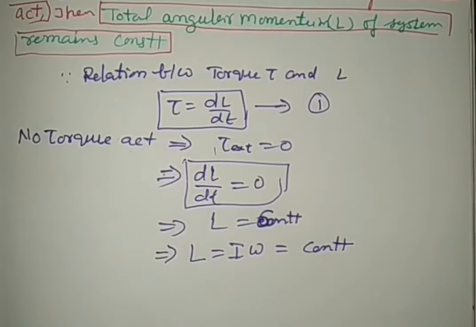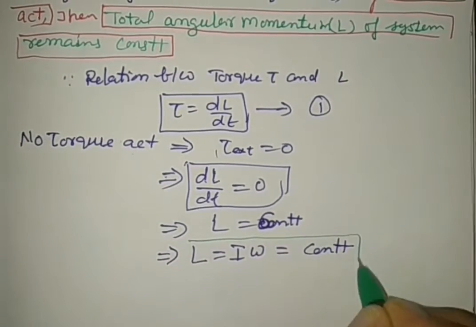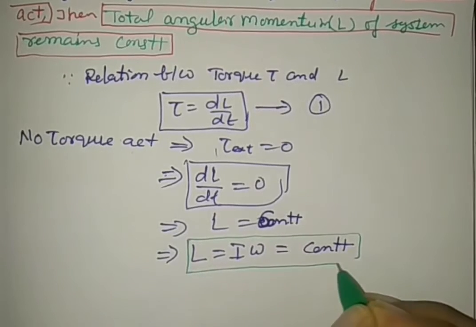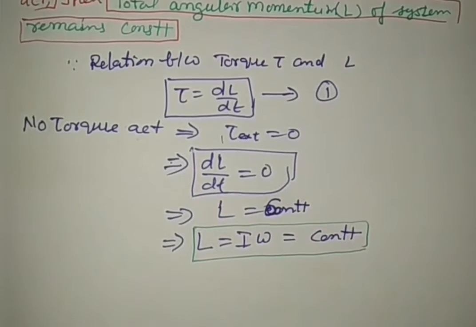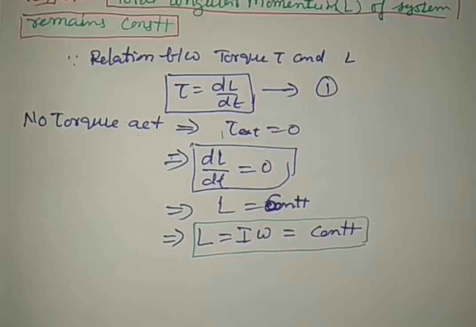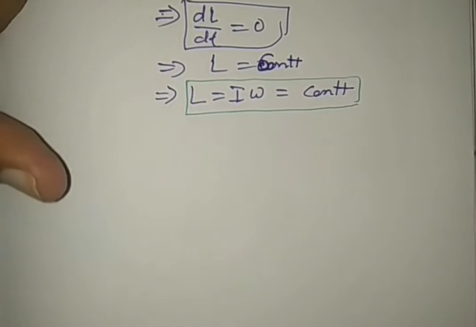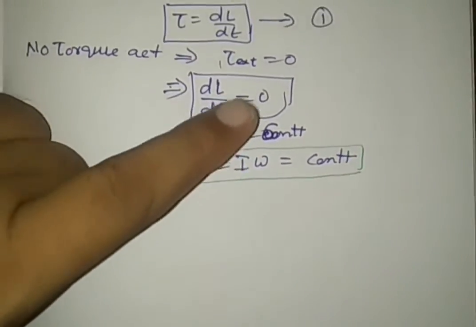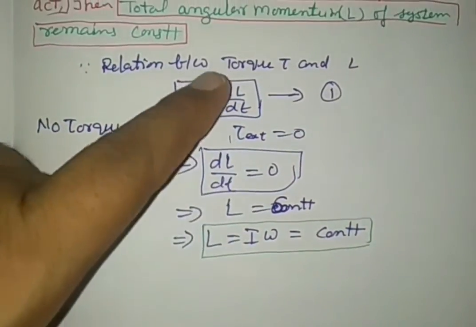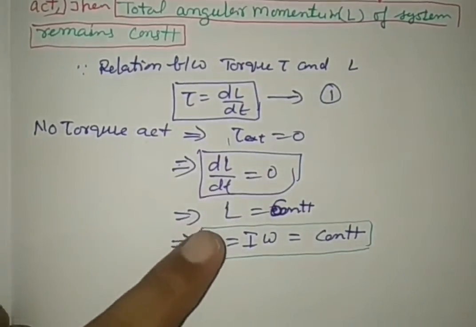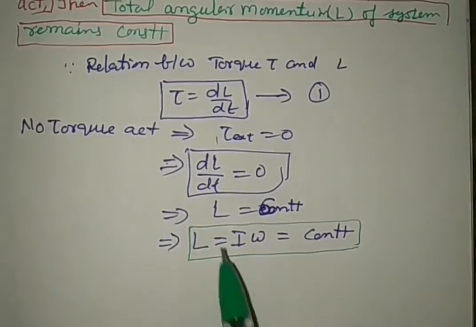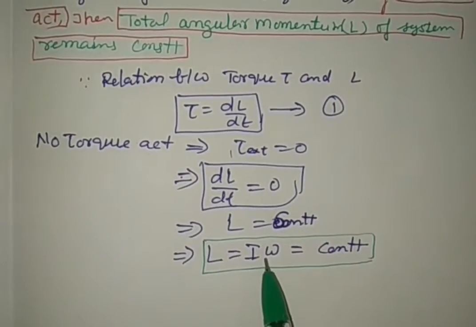See the diagram. See this box, everybody. What is the mathematical meaning of the statement of the principle of conservation of angular momentum? When no torques act, it means torque acting is 0, dL by dt is 0. This implies that L is equal to a constant. And we know that L is equal to I omega.